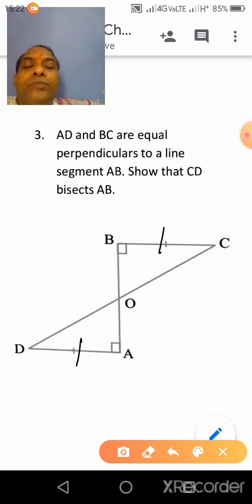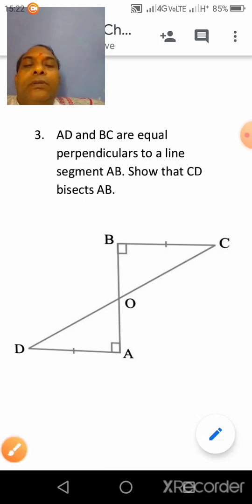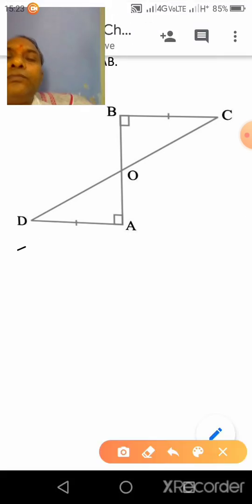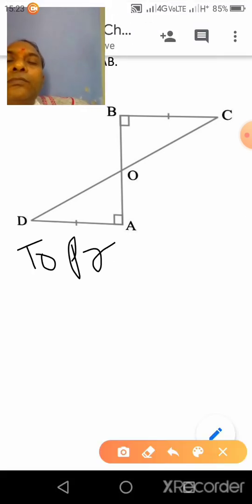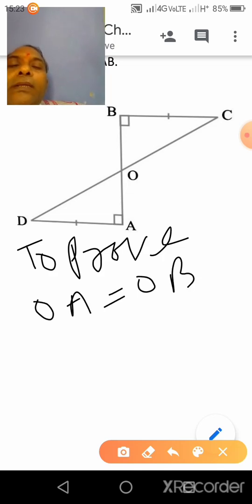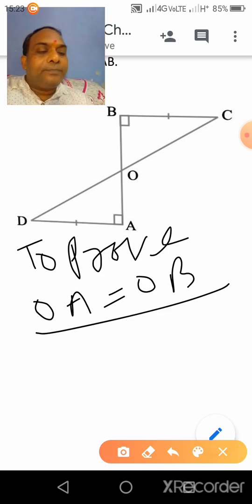Clear? So now see here, we have to prove OA is equal to OB. Clear? We have to prove here.